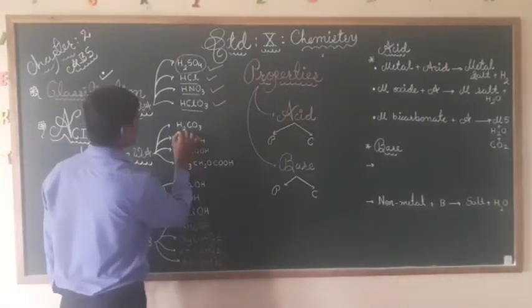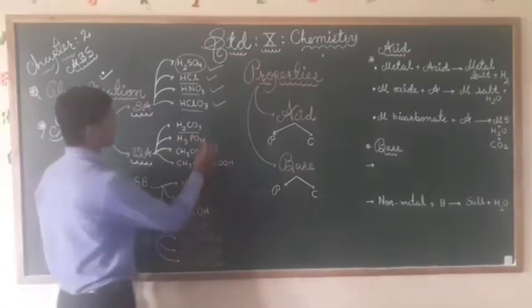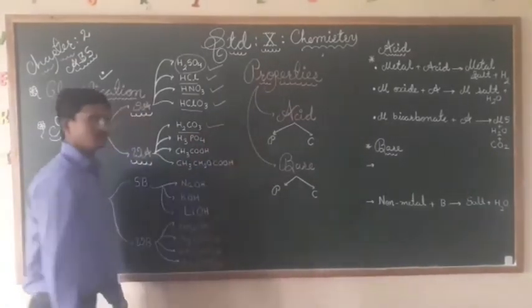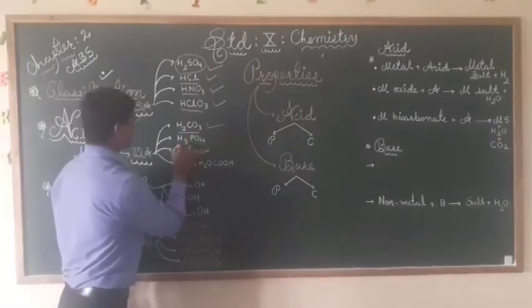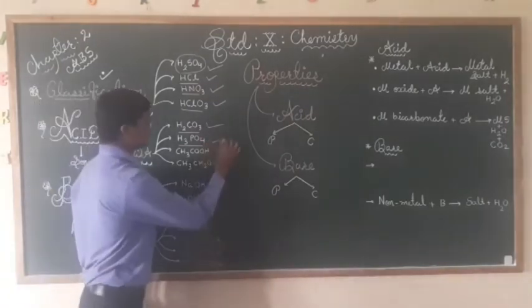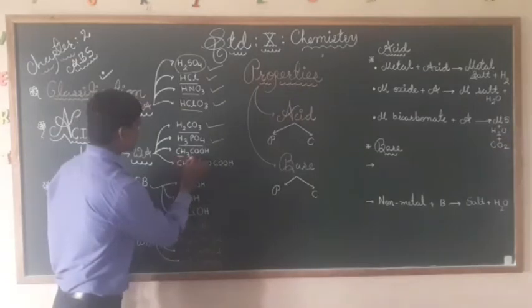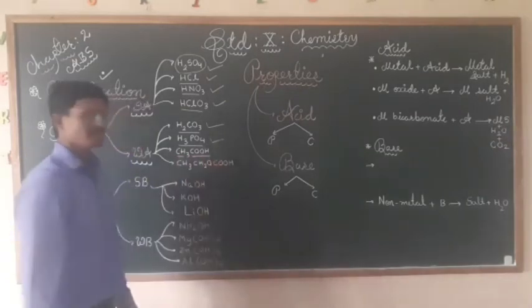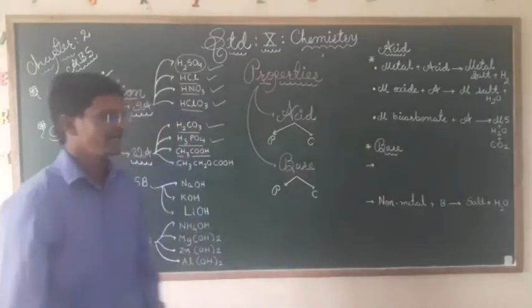Next, the weak acids. We have H2CO3, that is carbonic acid. H3PO4, that is phosphoric acid. Then CH3COOH, that is acetic acid.